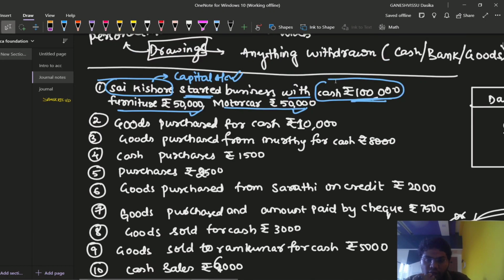What he has done, he has started the business with cash rupees 1 lakh, furniture rupees 50,000 and motor car rupees 50,000. So can you identify which accounts these are? That means cash is which account, furniture is which account, and motor car is which account? Yeah, it is a real account.